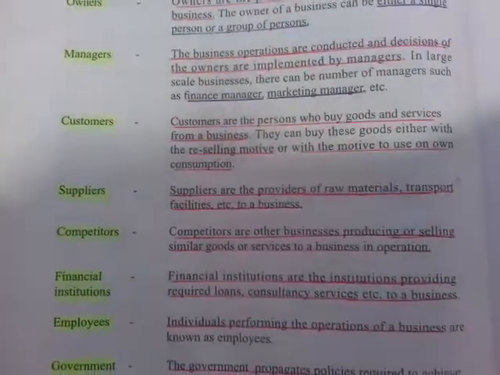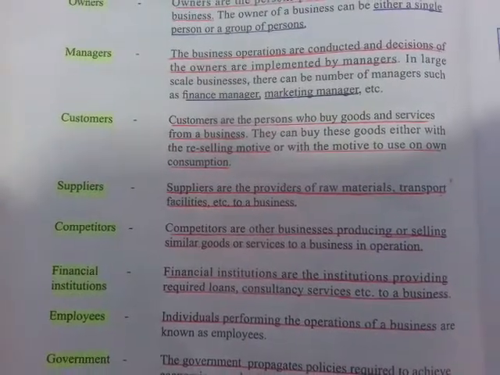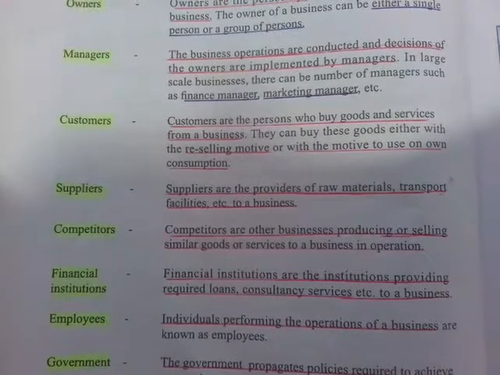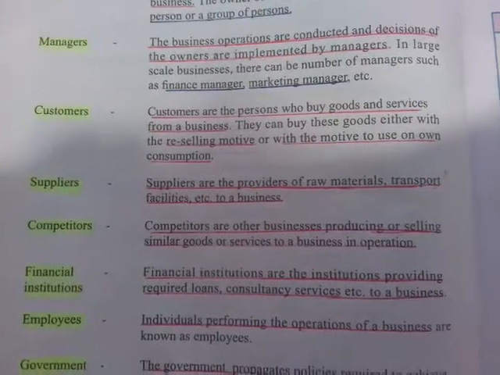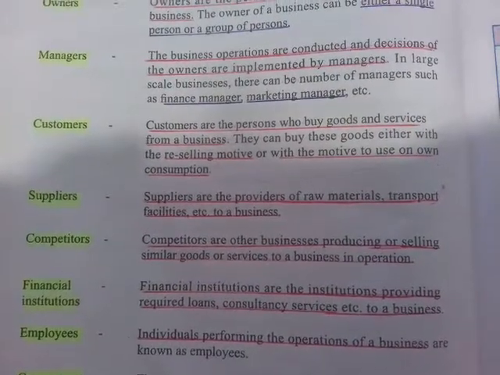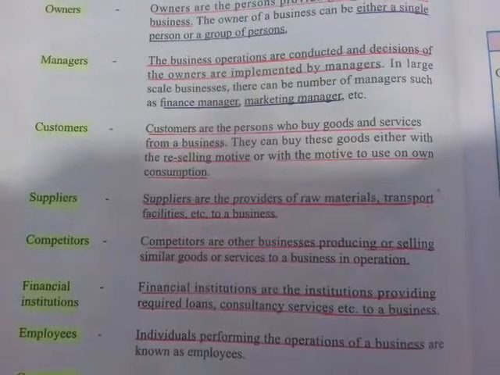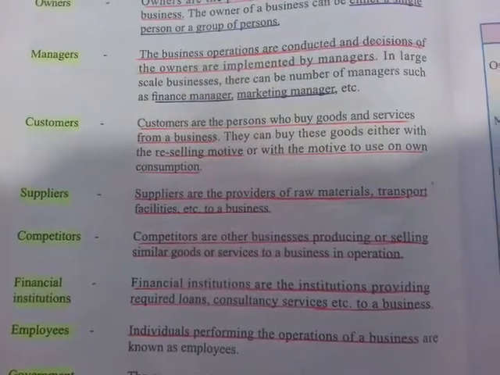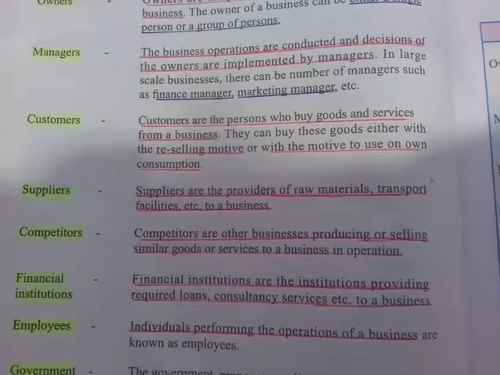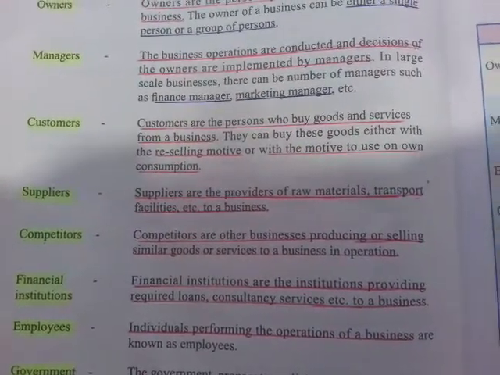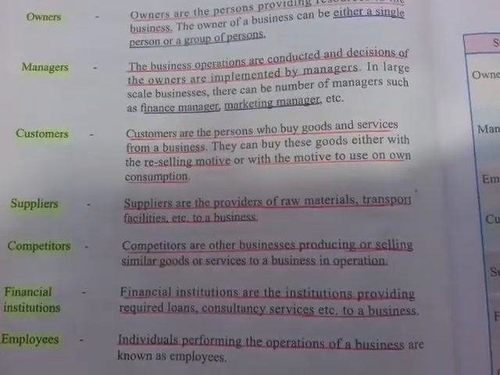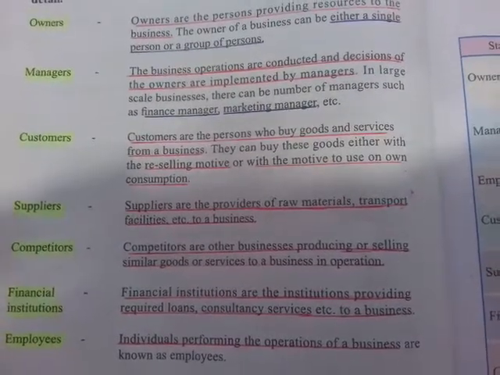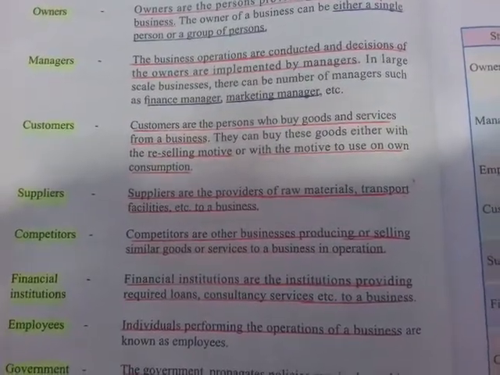So, our next stakeholder is the customer. Customers are the people who buy goods and services from a business. Okay, you already know that. But customers also could buy these goods with two different motives. Some customers buy goods with the reselling motive. That means the customer is buying the good from this business and then he is again selling this good to another person. And the next is use for own consumption.